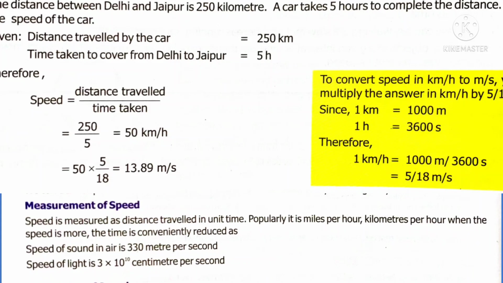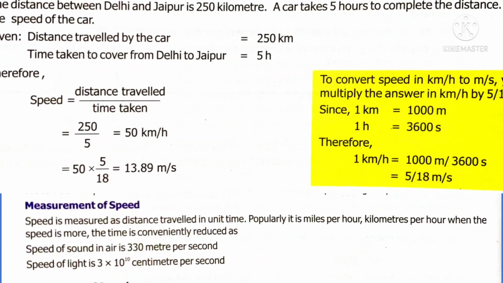The speed of sound in air is 330 meter per second, whereas the speed of light in air is 3 into 10 raised to 8 meter per second. So tell me, does sound or light travel faster in air? It is definitely light that travels faster in air than sound.